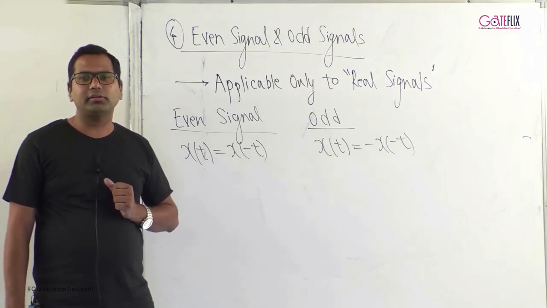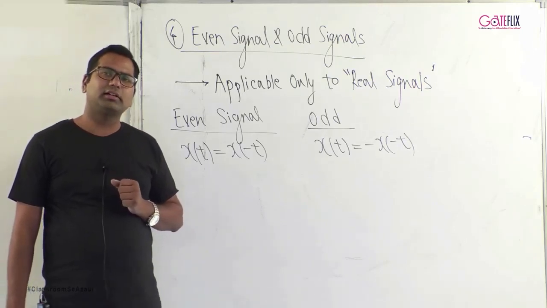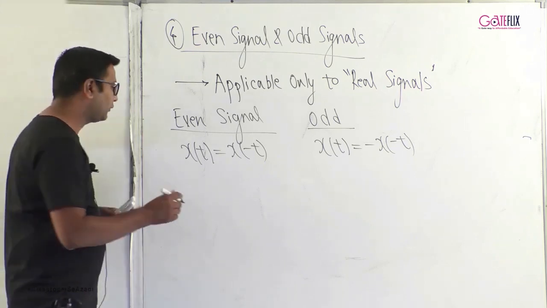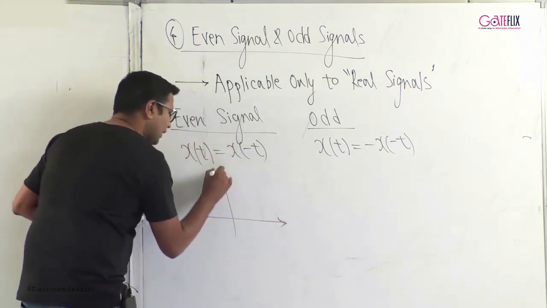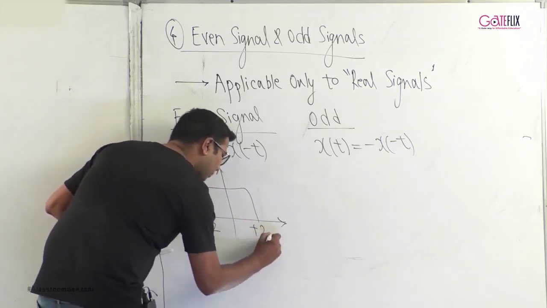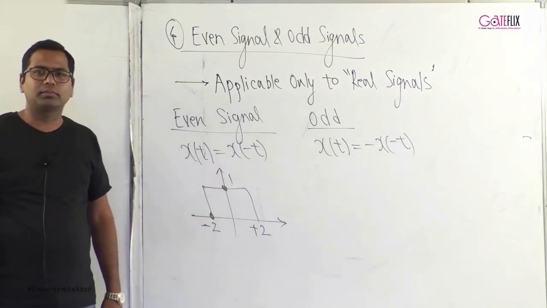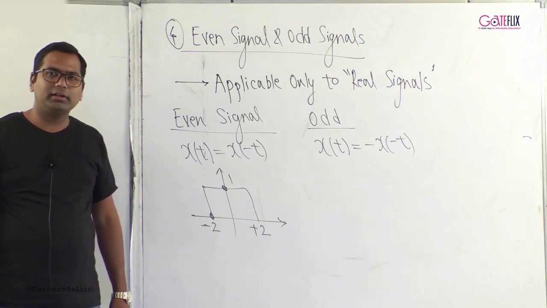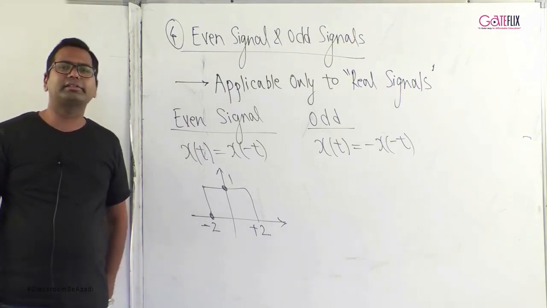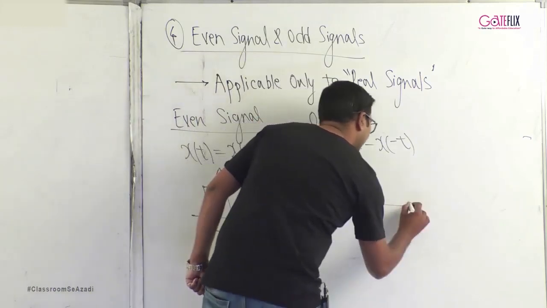If you are not aware of the time reversed version of the signal, I would again recommend you to go through our video titled Time Operations on Signal and then come back to this point. An example of even signal is, suppose we have a rectangular pulse from minus 2 to plus 2 with amplitude 1, then this is an example of even signal. An easier way to identify even signals is that the even signals are always symmetrical about the y-axis.